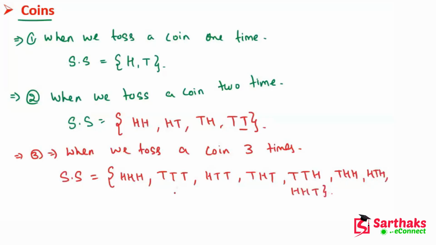So these are the sample space. In the first there are 2 outcomes, in this there are 4, and in this, how many? 1, 2, 3, 4, 5, 6, 7, 8. So there are 8 sample space outcomes. Similarly, we can find the sample space when we toss a coin greater than 3 times.